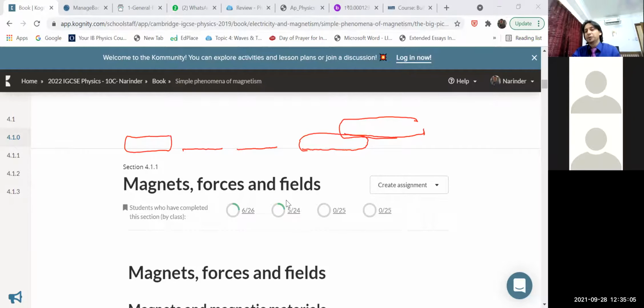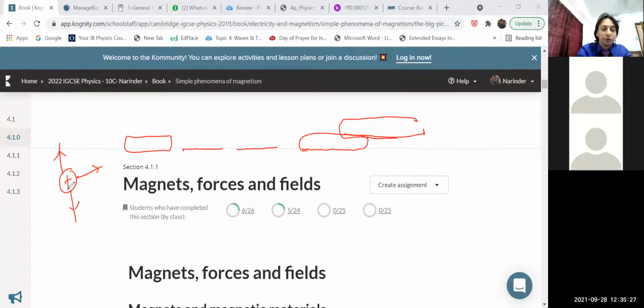Field lines also: in electricity, we have seen that due to a single isolated positive charge, electric field lines move outwards. They start from the positive charge. Let me draw this diagram. For a single isolated positive charge, we saw in the electricity chapter that electric field lines were outward.